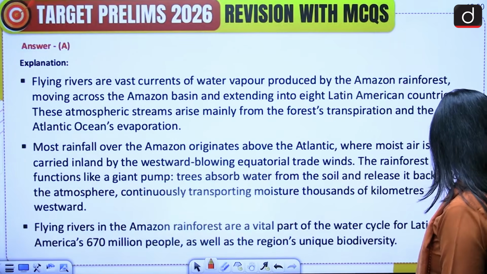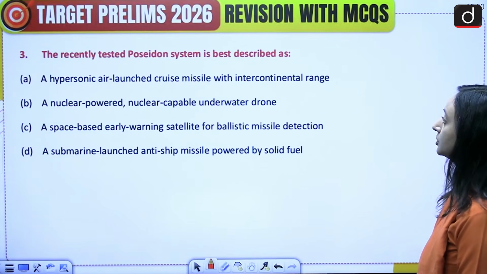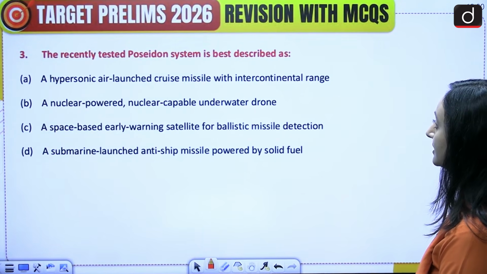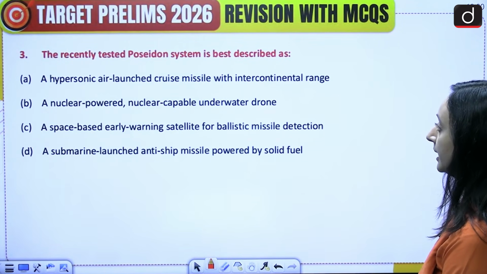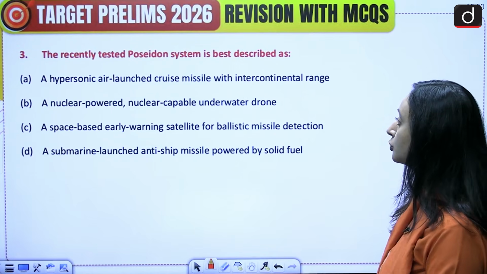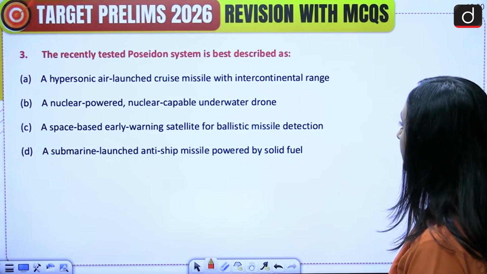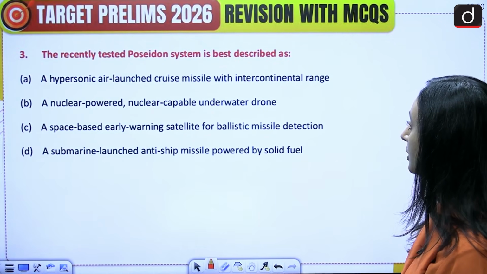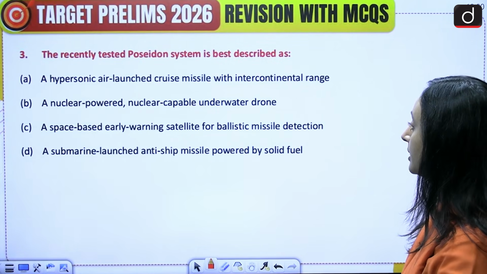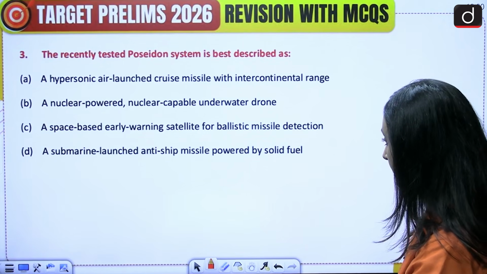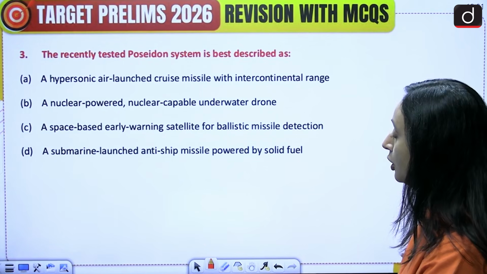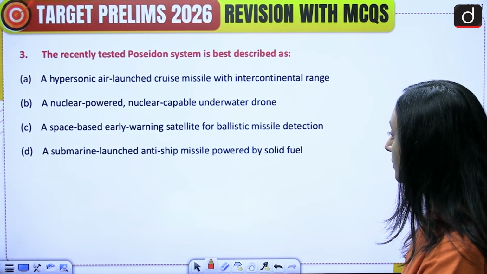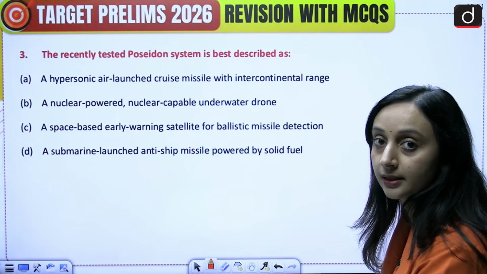Now let's move on to the third question. The recently tested Poseidon system is best described as A. A hypersonic air-launched cruise missile with intercontinental range. B. A nuclear-powered, nuclear-capable underwater drone. C. A space-based early warning satellite for ballistic missile detection. Or D. A submarine-launched anti-ship missile powered by solid fuel. Please attempt this question.